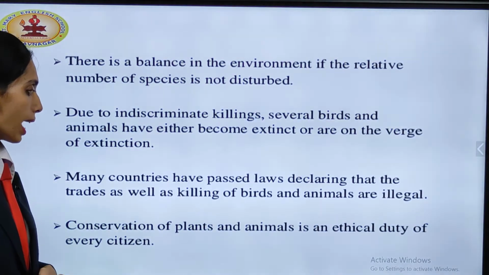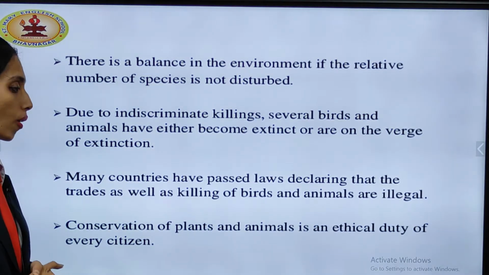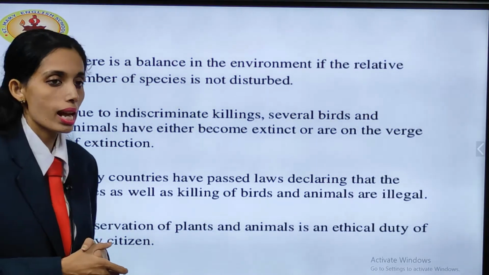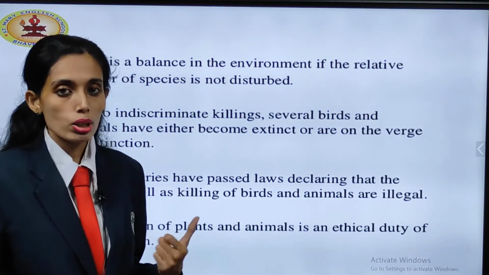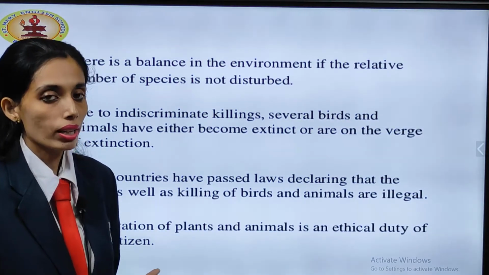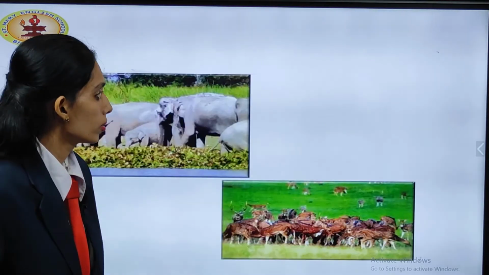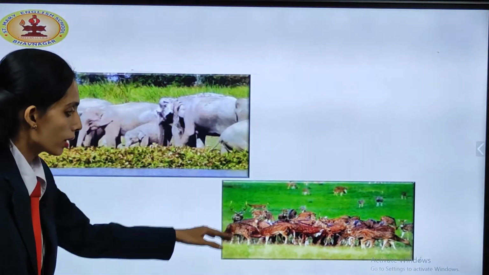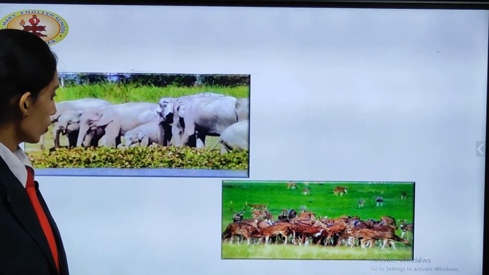Conservation of plants and animals is an ethical duty of every citizen. It is our duty to protect our plants and animals. It's our individual support to all. So that's how we protect our environment. You can see this herd of elephants and this herd of deer.